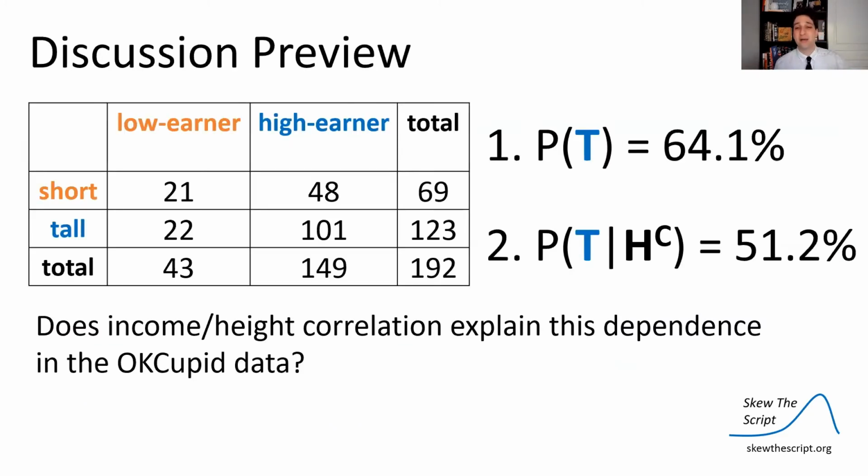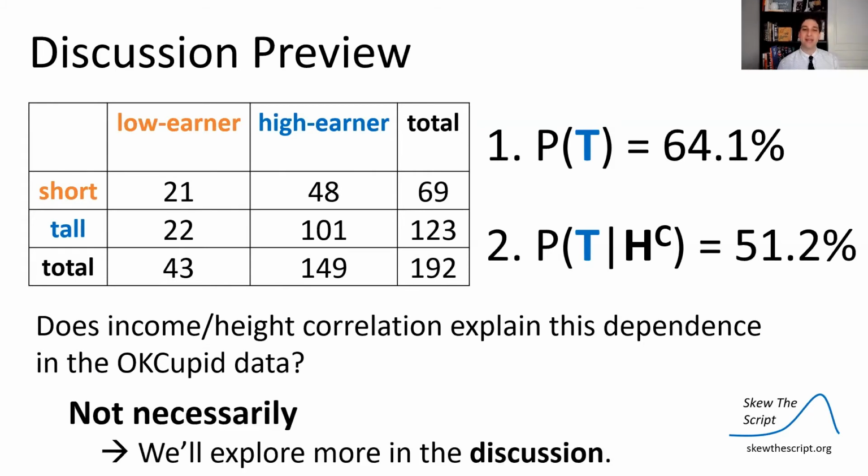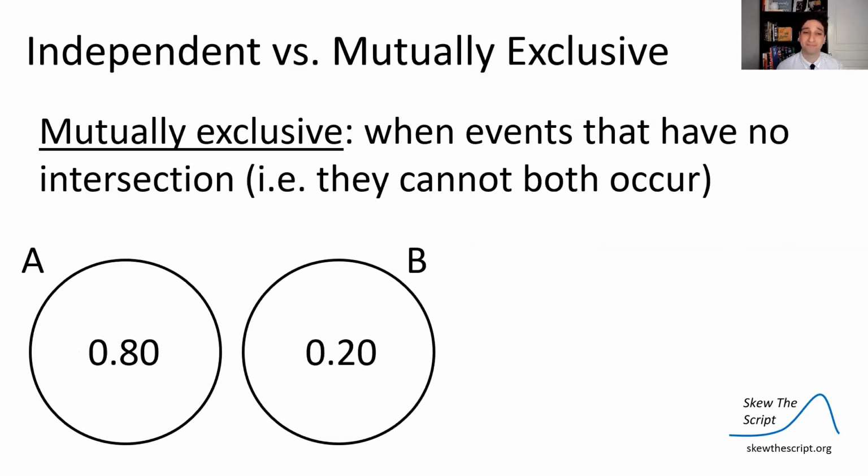So does the income-height correlation in this case on the OkCupid profiles explain this dependence? Well, not necessarily. We're going to discuss this more in our discussion.